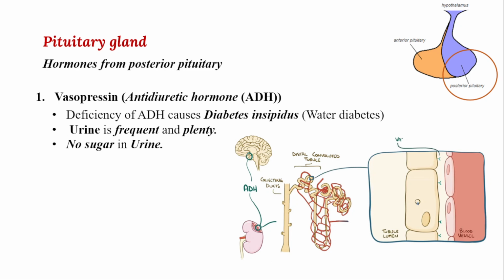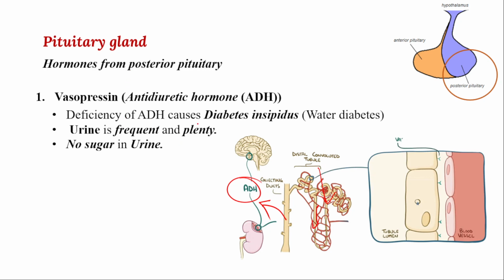Insipidus means, you already know the role of ADH: in emergency conditions, water will be reabsorbed from the kidney. So those roles will not take place if deficiency of ADH or vasopressin occurs. Because of that, continuous water loss takes place in the kidney, and then continuous frequent urination takes place, and plenty of water will be lost. So the person suffers from thirst, and needs to take plenty of water because of the non-functioning of ADH or vasopressin due to the malfunction.